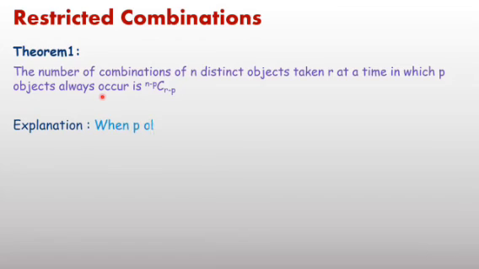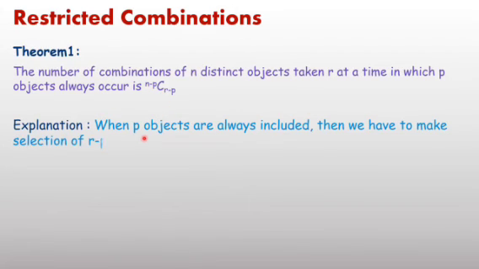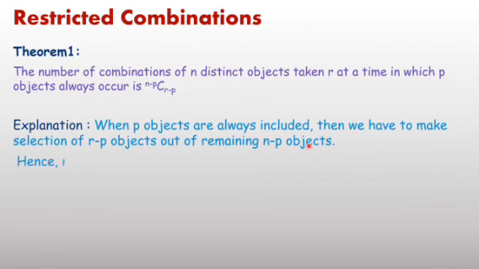Then the number of combinations equals (n minus p)C(r minus p). Explanation: when p objects are always included or occur, then we have to make a selection of r minus p objects out of the remaining n minus p objects, and therefore for the number of required combinations, rightly you can apply the formula.